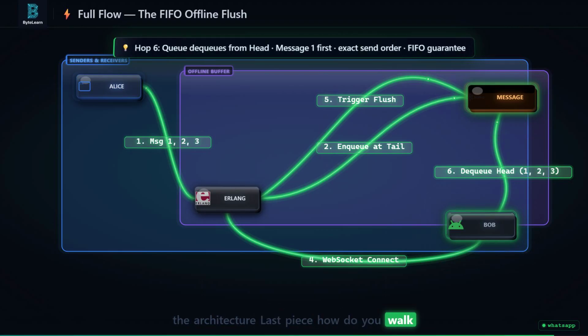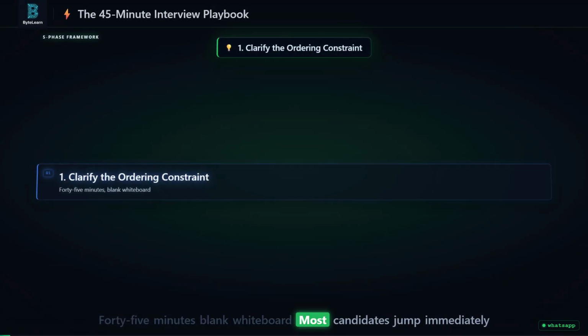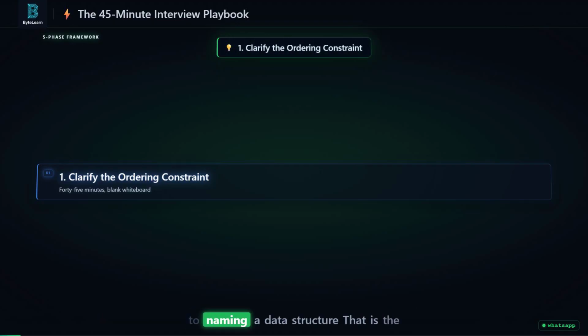Last piece: how do you walk an interviewer through this in 45 minutes? That is next. 45 minutes, blank whiteboard. Most candidates jump immediately to naming a data structure. That is the first mistake. Phase 1, clarify the constraint. Ask the interviewer what is the maximum time a user can be offline. What happens if messages arrive out of order? Those two questions tell the interviewer the structure choice comes after the constraint, not before.